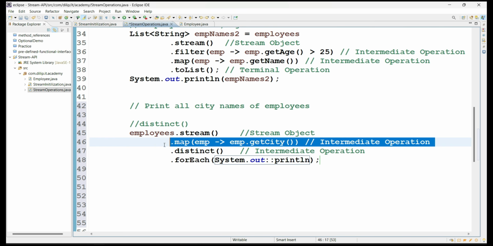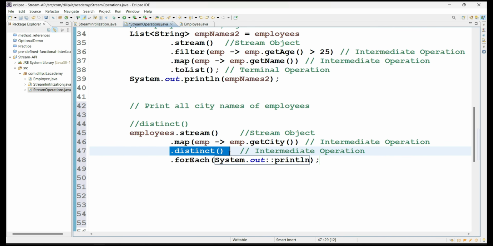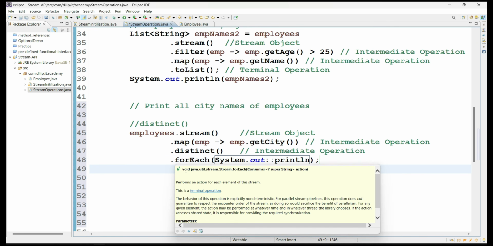With this, you got city values, and then out of city, you are collecting only unique city names, and then you are passing one by one city name to System.out.println with the forEach method. So see here, what is the return type of forEach? Void. So that's why this is called a terminal operation. So what is this? This is a terminal operation.